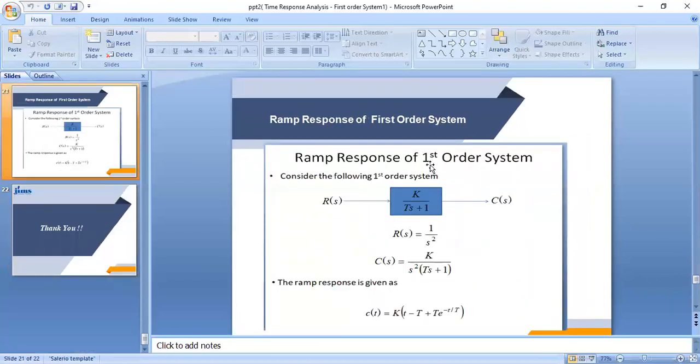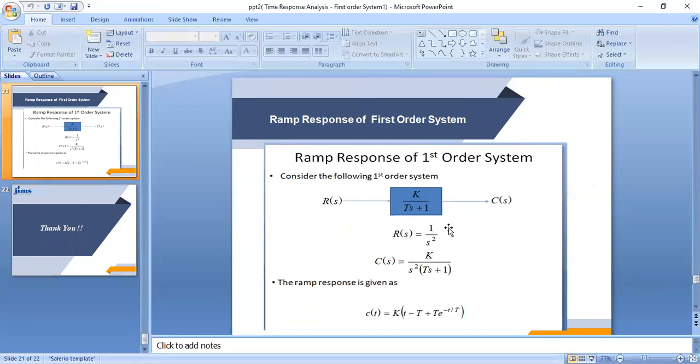Now, the ramp response of the first order system. Consider the following first order system, and what will we take as the input? The Rs will become Rt, the ramp input signal, and we have discussed that the Laplace transform of this Rt is 1 by S square.